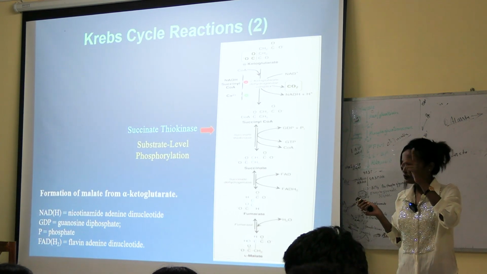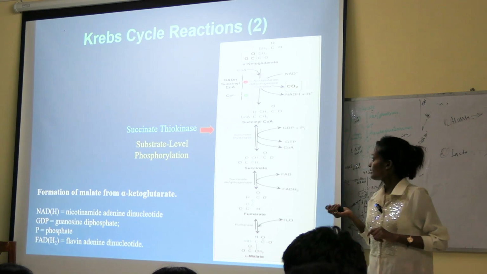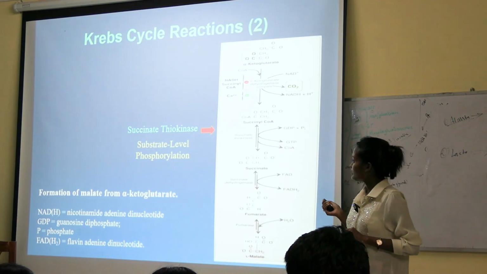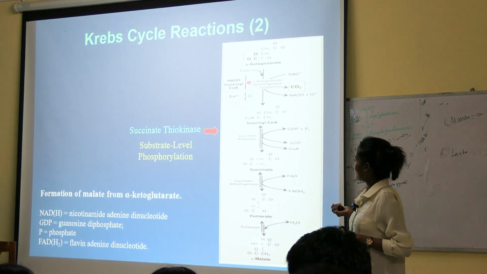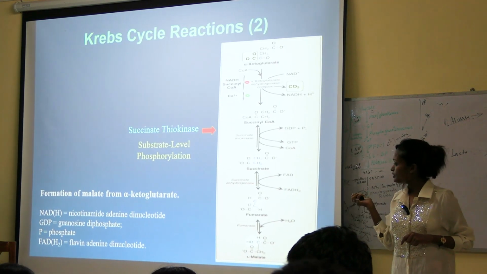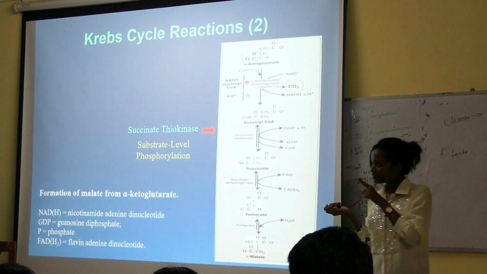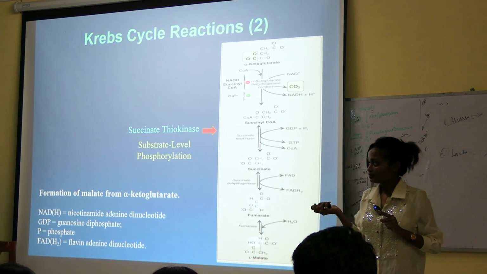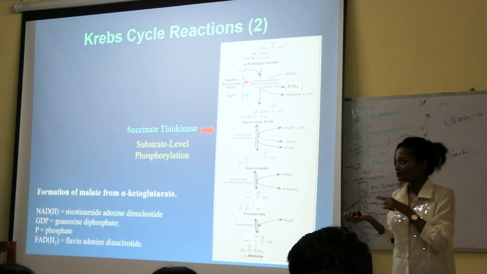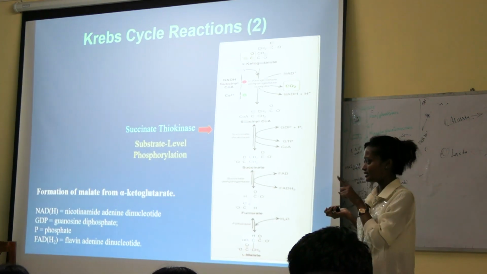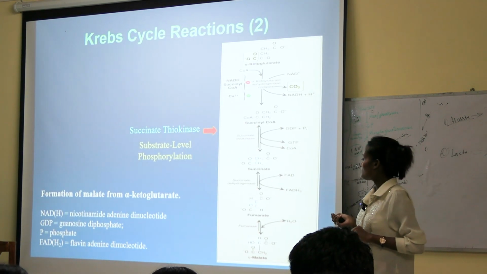So 2.5 plus 2.5, 5 ATP. Then succinyl-CoA to succinate, the cofactor is again magnesium. Here in succinyl-CoA to succinate there is production of 1 GTP, guanosine triphosphate. 1 GTP equals 1 ATP. So 5 plus 1, 6 ATP. Then succinate to fumarate.